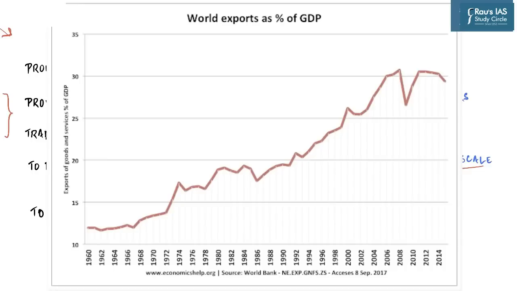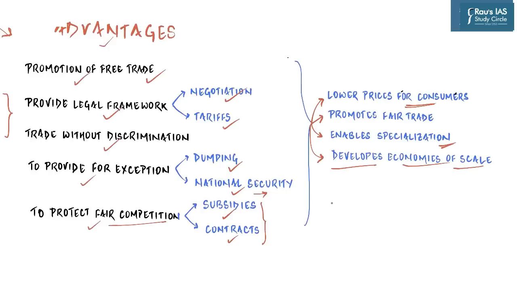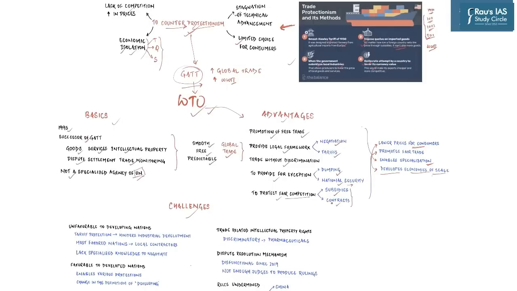So on your screen, this graph shows world exports as a percentage of GDP. On the y-axis, you have exports of goods and services as a percentage of GDP, and on the x-axis, you have the timeline, and you can clearly see an increasing trend throughout. So this clearly shows increasing global trade in the last 50 years since the time a global rule-based order was established in global trade. Despite all its advantages, there are some issues, and they are significant ones.